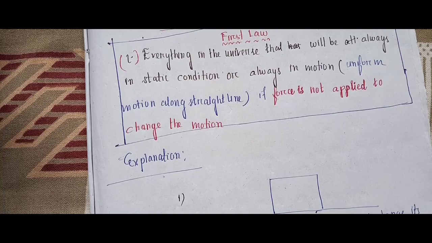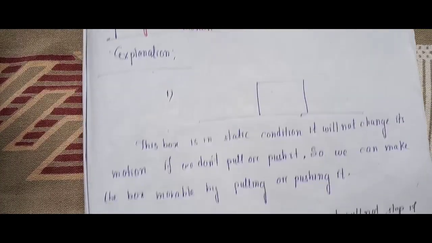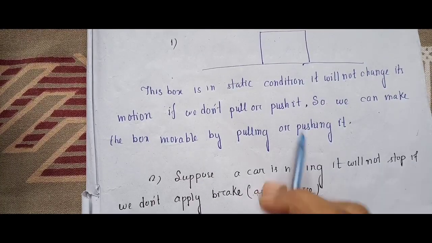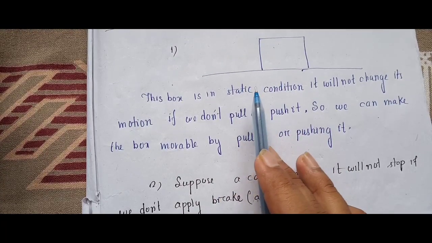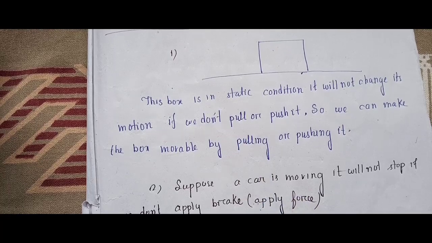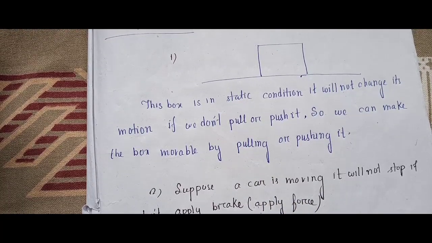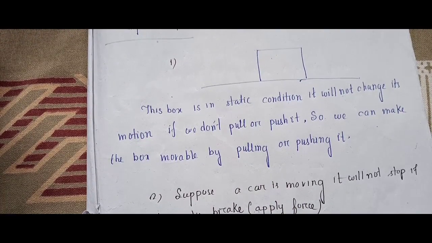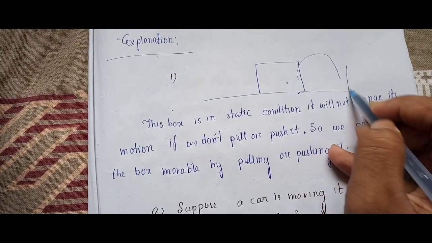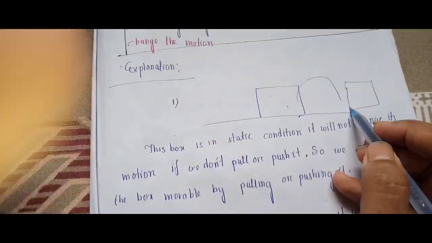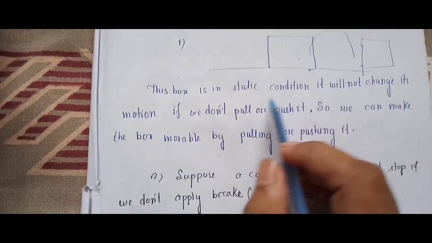So what does it mean? Let me explain it with an example. Suppose here I have a box. It is in a static condition, which means it does not change its position with time. Now I want to move this box from here to here, so I have to apply force.